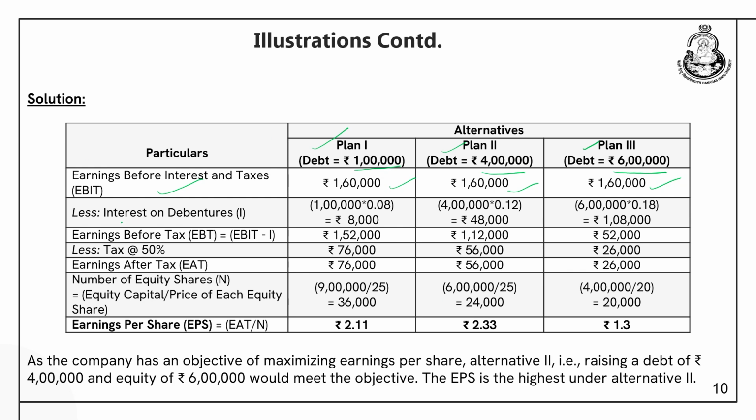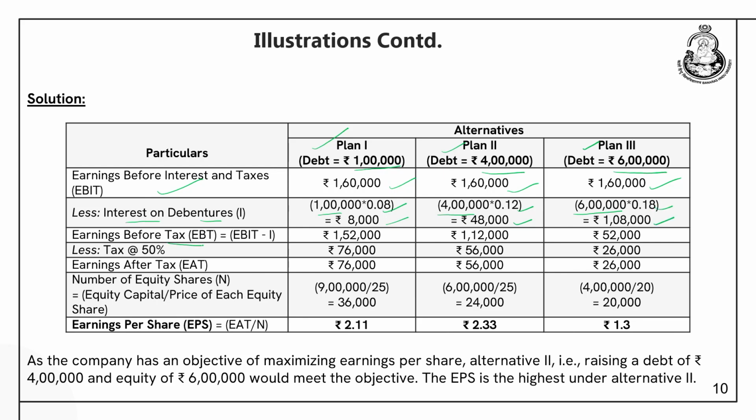Then we deduct the interest. In plan 1, the company uses 1 lakh of debt at a rate of 8%. So, it is paying 8,000. In plan 2, it is using 4 lakh of debt at the rate of 12%. So, it is paying 48,000 as interest. In plan 3, it is using 6 lakh debt at the rate of 18%. So, it is paying 1,08,000 as interest.